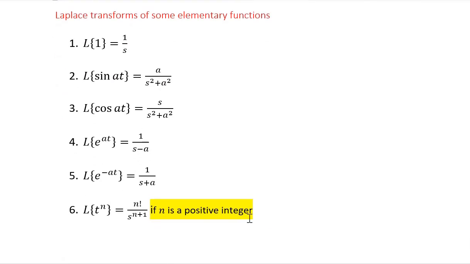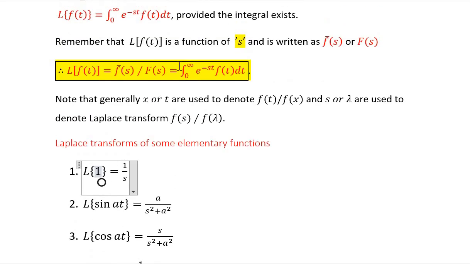Now, with this basic definition, these are some elementary functions whose Laplace transform is mentioned here. Assume a constant function 1 over 0 to infinity, and if you substitute f of t equals the constant 1, then this integral's value is Laplace of the constant function 1 and its value is 1 upon s. Do remember this, Laplace of 1 is 1 upon s.